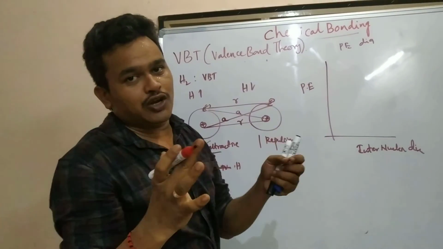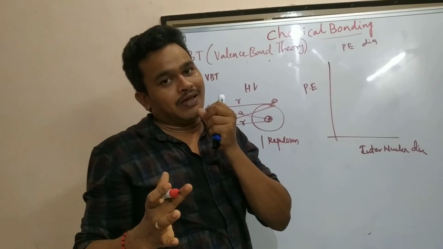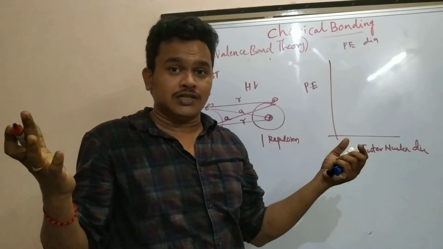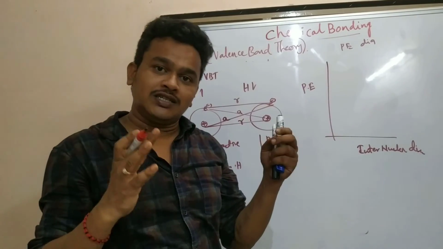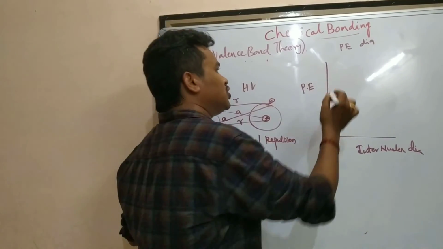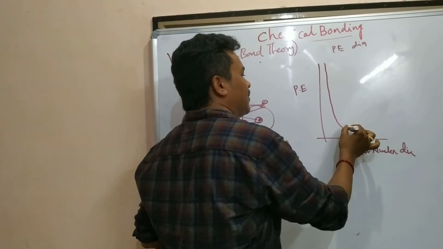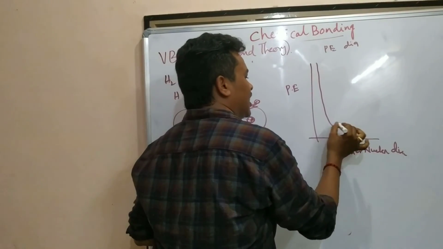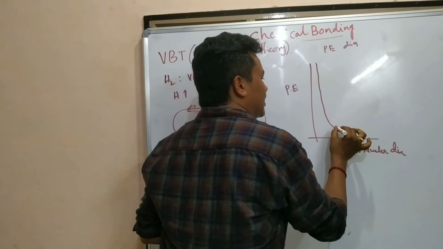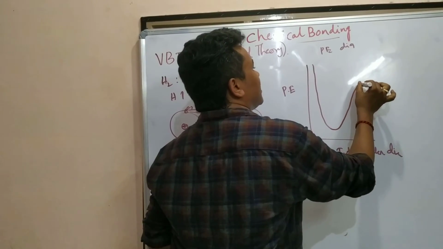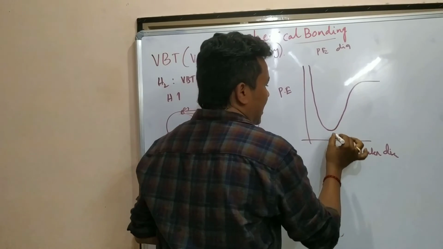Energy has to reduce slowly, then only stability will come. Energy and stability are inversely proportional: if more energy is there, it cannot be stable, and if energy is less, it will be stable. So slowly the hydrogens get less energy, and at a particular point they reach the least energy. After that, repulsive forces dominate, and the energy increases again.